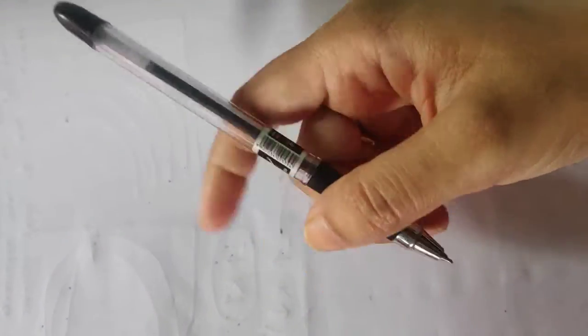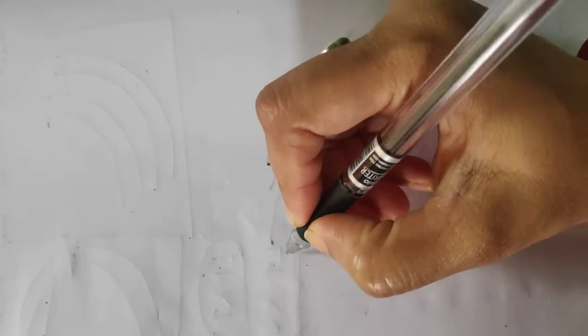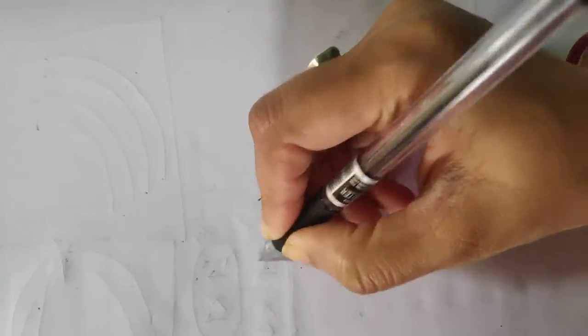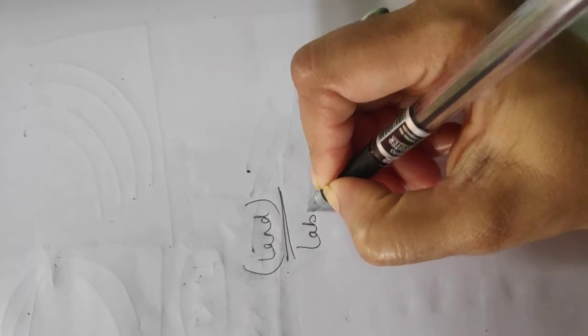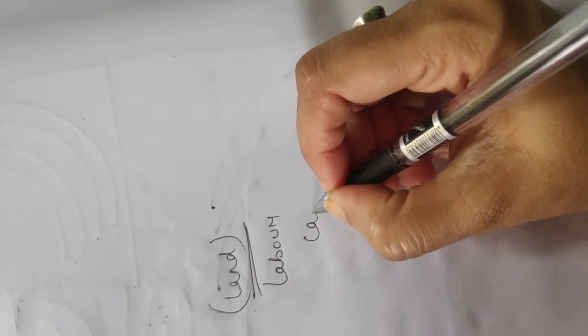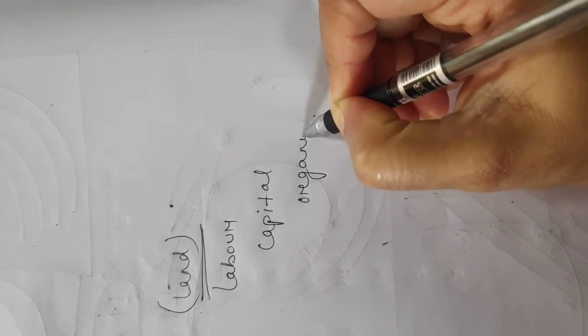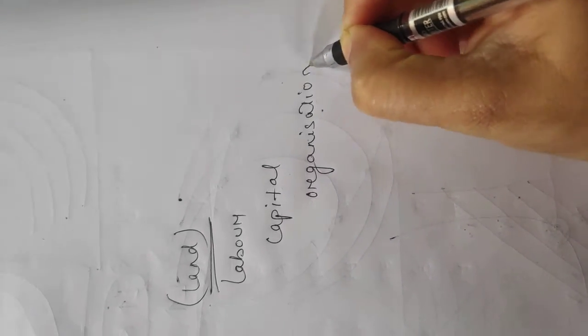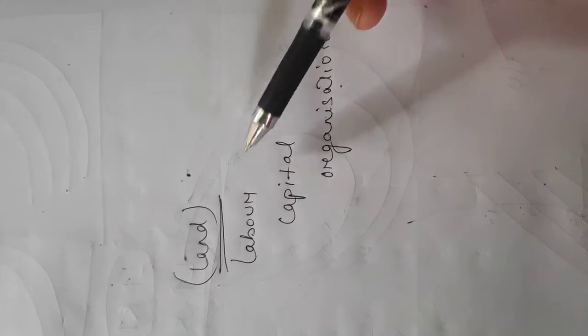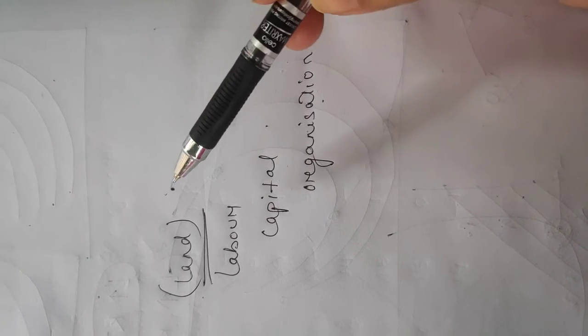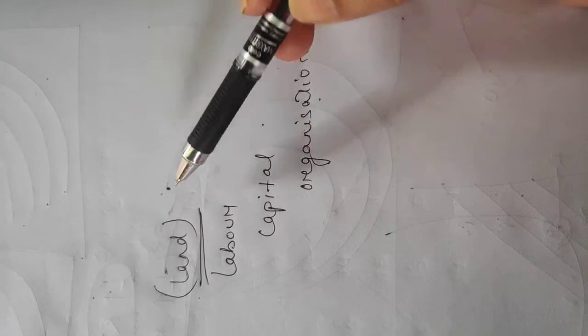Suppose I want to prepare this particular pen. For this, I need land where we need to do the production. I need labor, then we need capital, then we need someone who will organize all these things, that is the organization, or the entrepreneur. So this land, labor, capital and organization comprises the factors of production. So in general there are 4 factors of production: land, labor, capital and organization.